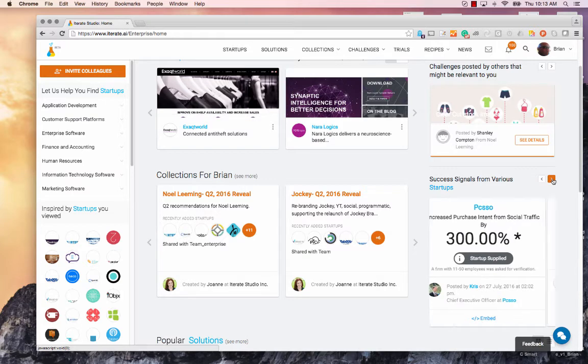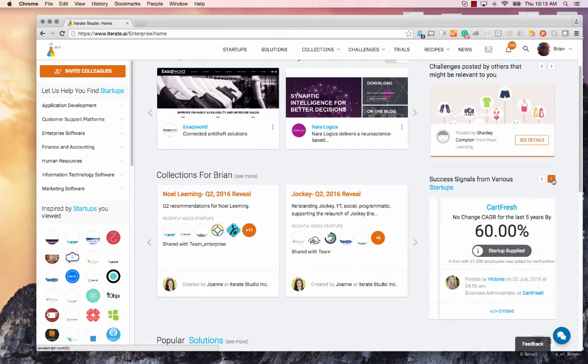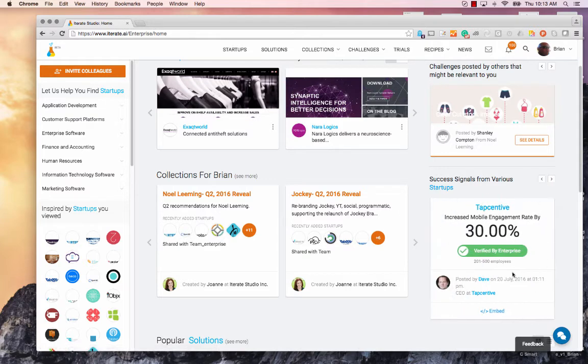So now you can also see lots and lots of startups who have done that. And if a startup has already verified their data with an enterprise, so what it means is the startup claims that they've increased engagement by 30%, and then they've sent that data through our platform, through the workflow we provided to a retailer or a brand, and they verify it. Then it will show you this logo, who verified it. We don't show the name of the brand. Typically brands don't like that, so their names are not shown, so they can maintain their privacy.